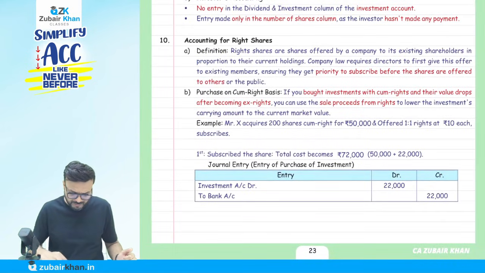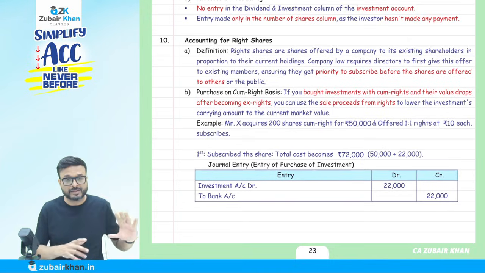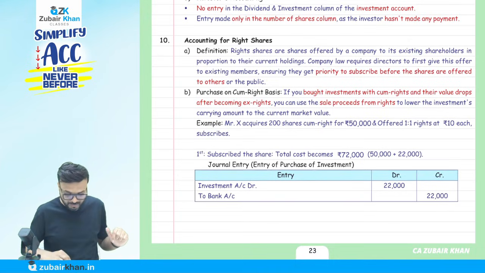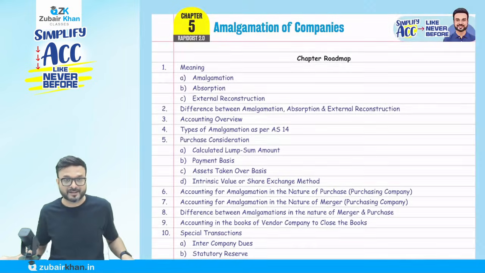Now the marathon is also going on. A separate long video is going to come on accounting standard 14, that is amalgamation. Very interesting, a long chapter, but people find it difficult, though it is not difficult at all. In fact, it is a very, very simple topic. Trust me, amalgamation is not at all difficult. You just need practice. I will tell you there.